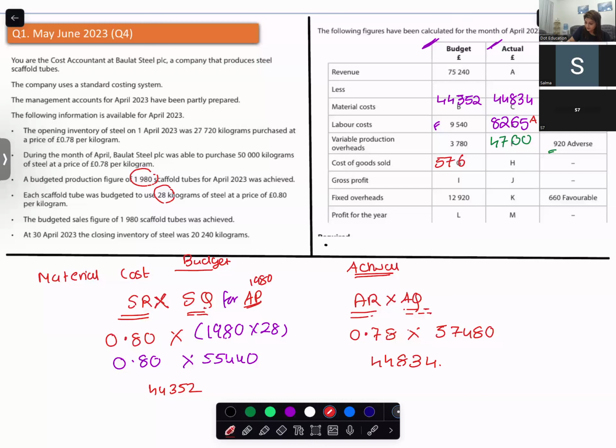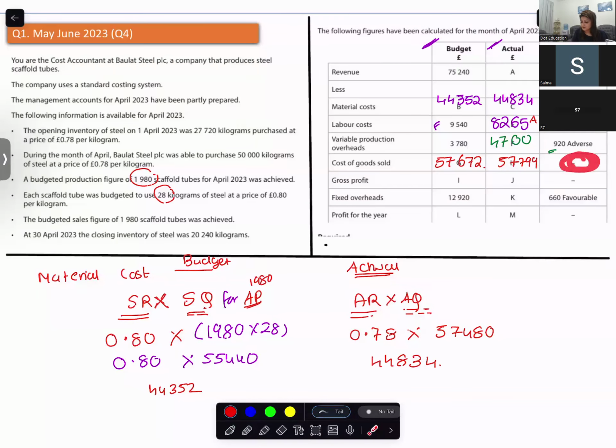I hope you're sitting with your calculator. Will you calculate the variance for cost of goods sold?